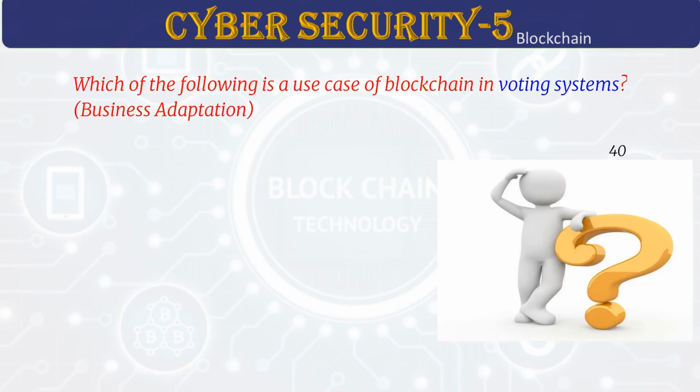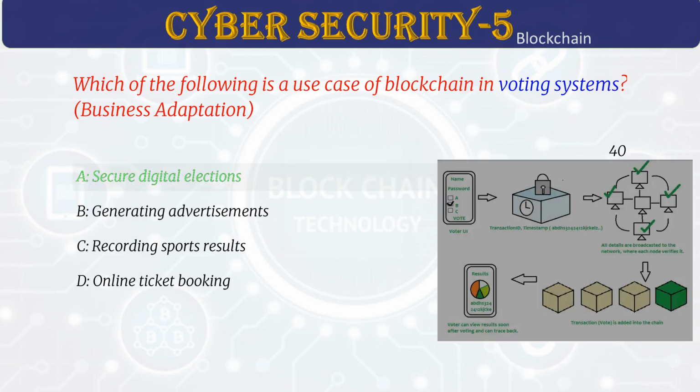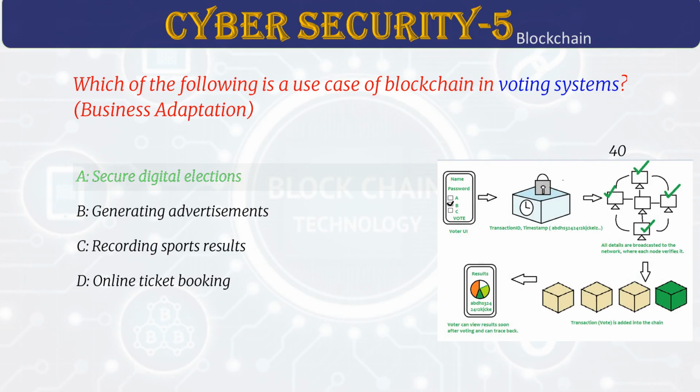Which of the following is a use case of blockchain in voting systems? Answer A. Secure digital elections. Blockchain makes elections secure and trustworthy. It helps prevent cheating and allows people to verify results. It also makes voting possible from anywhere and keeps everything transparent.